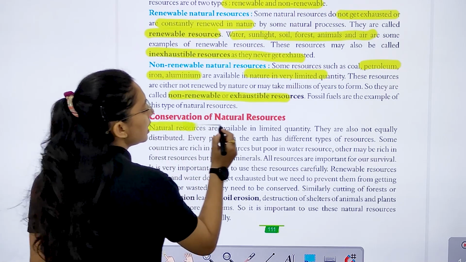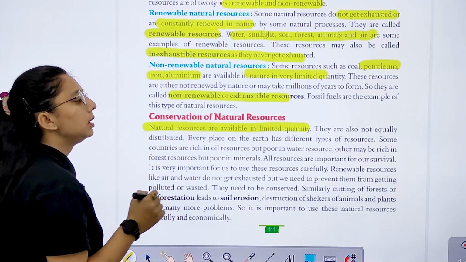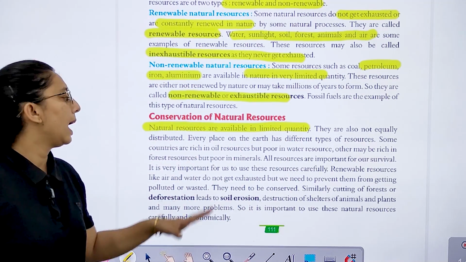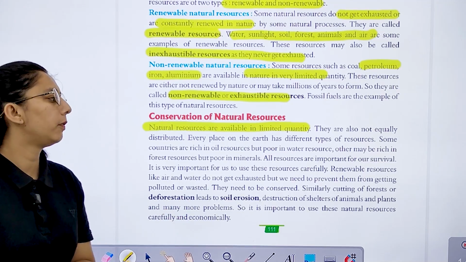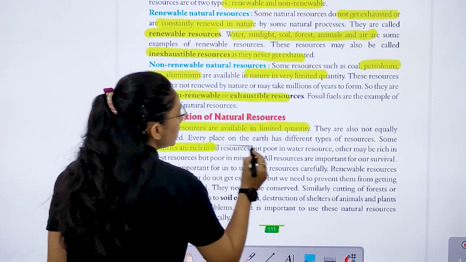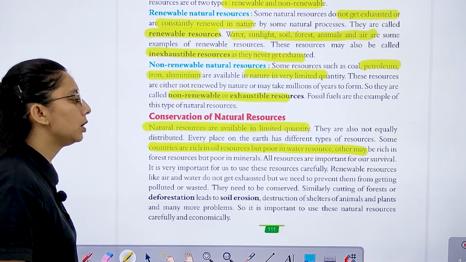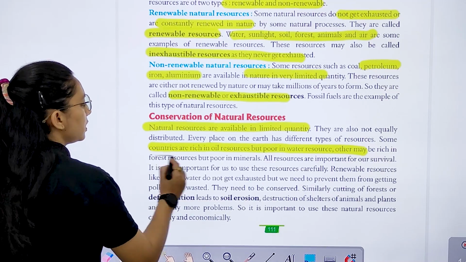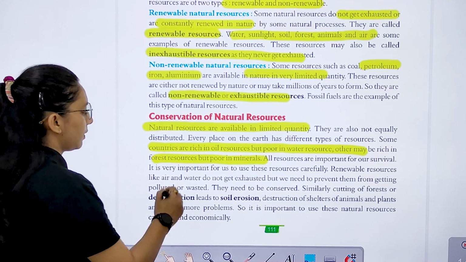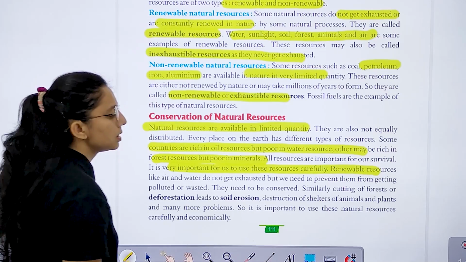Then we have conservation of natural resources. Natural resources are available in limited quantity. They are not equally distributed and every place on the earth has different types of resources. Some countries are rich in oil resource but poor in water resource. Others may be rich in forest resource but poor in minerals. It is important for our survival to use these resources carefully.